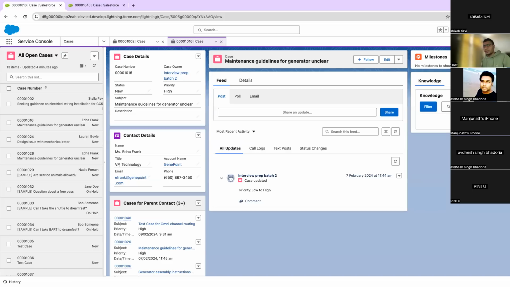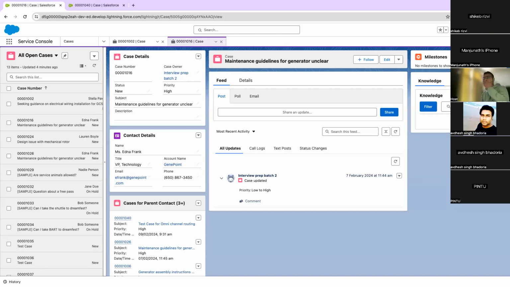Yeah, Shikib, go ahead. Yeah, Mohit. So Mohit, there were two things: units of capacity, and then in the presence configuration there was a capacity. As per my understanding, the capacity in the presence configuration is how many cases the user can take when they are getting cases, right? Yeah, correct. And the unit of capacity is the weightage of that particular case, right? Correct, you are right.